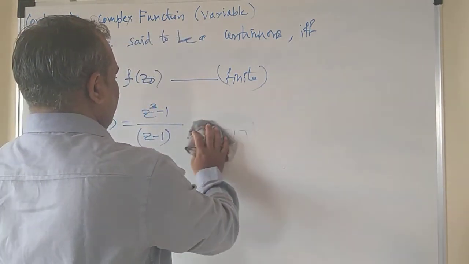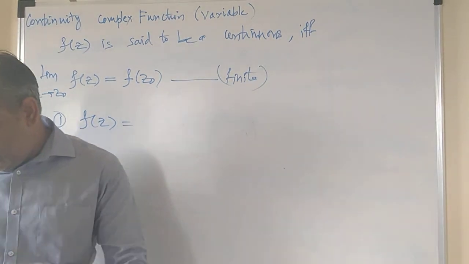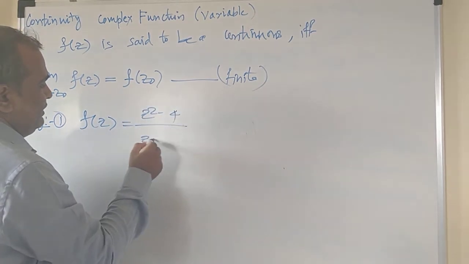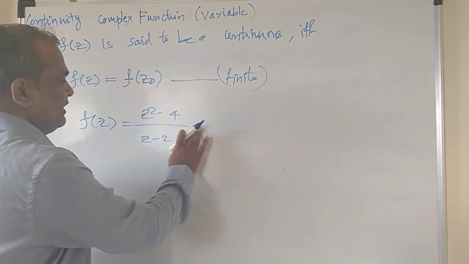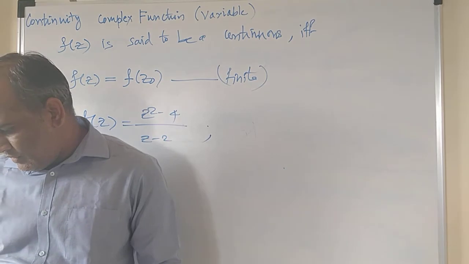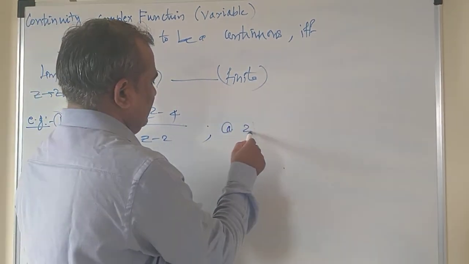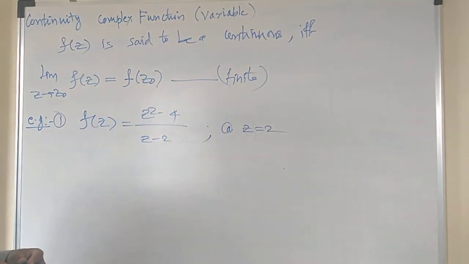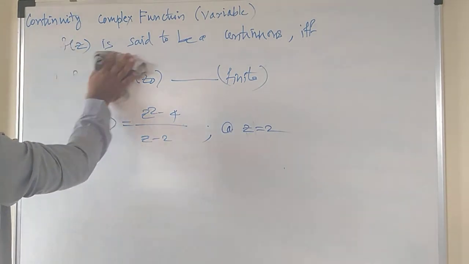I will give you one more example. So f of z is equal to z square minus 4 upon z minus 2. Simple example. And you have to check the continuity of this function at z equals 2. You can check out and work out this example at home. Let us move ahead to the next point.